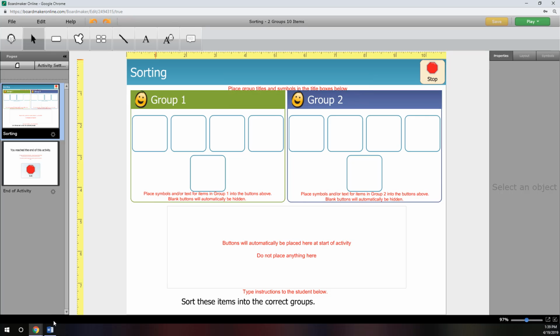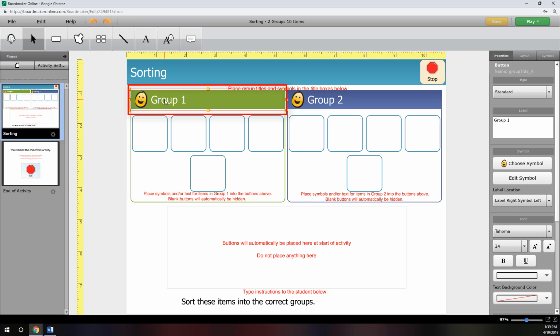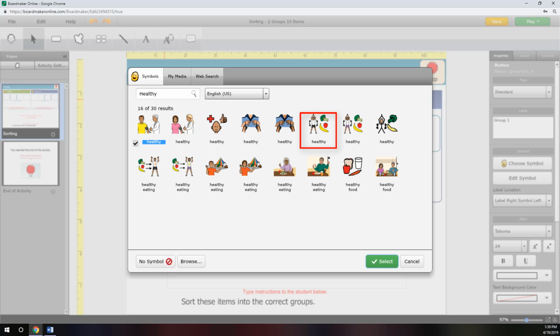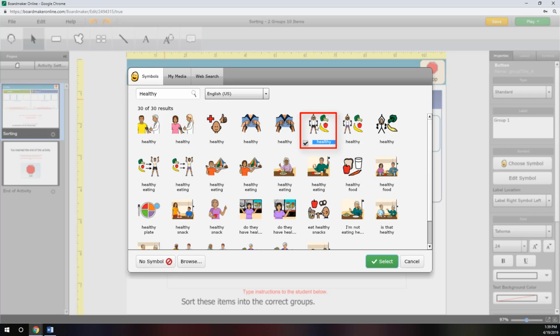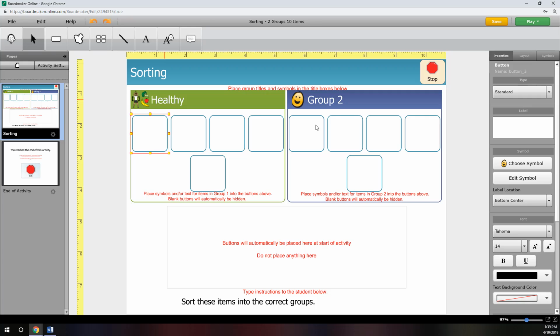I'll populate my buttons just like the directions say, starting with the title. I type my first category, click Enter on my keyboard, find my symbol, and press Enter on my keyboard to add it into my template.